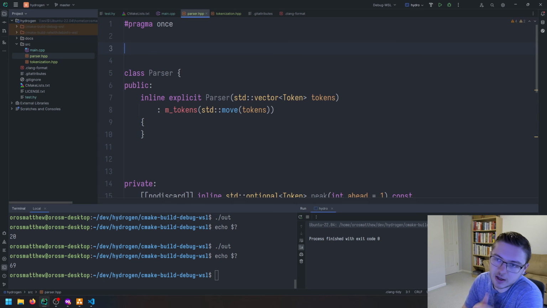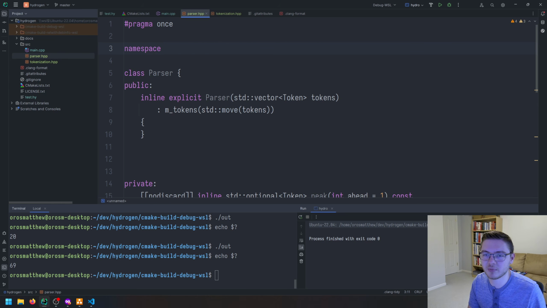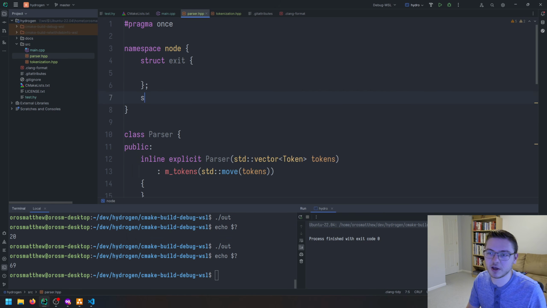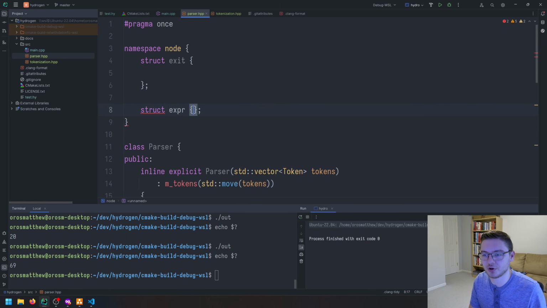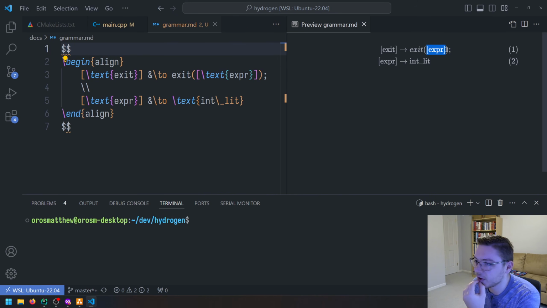So let's go ahead and create our nodes. In here, I think I might want to put them in a namespace just so they're kind of grouped together. We'll call it node. Then we can have our exit node, and then we'll have our expression node. And in here, our exit, if we look at our production rules here, has an expression in it, right? So whenever we have an exit, you're going to have some kind of expression.